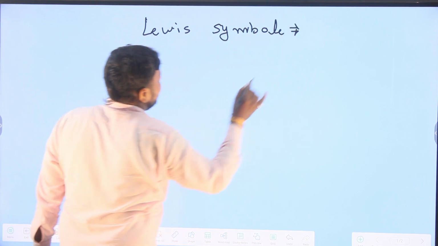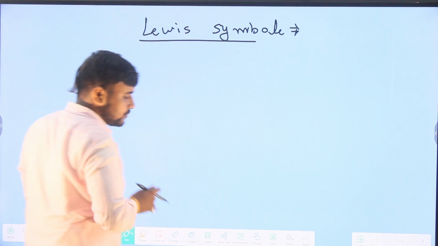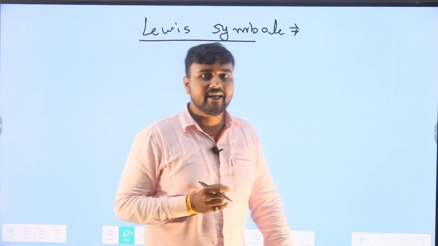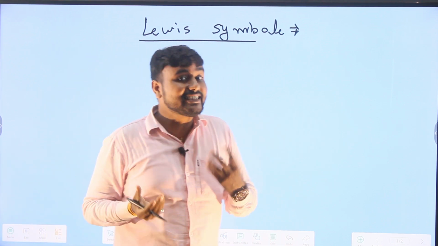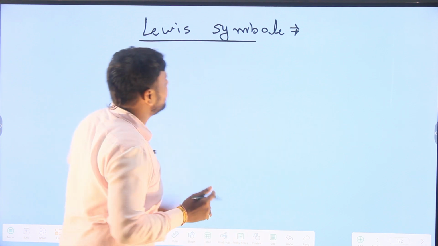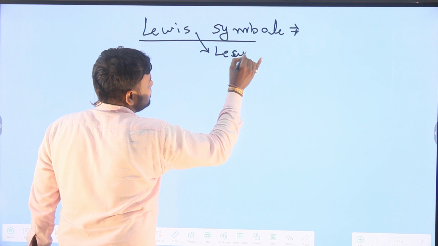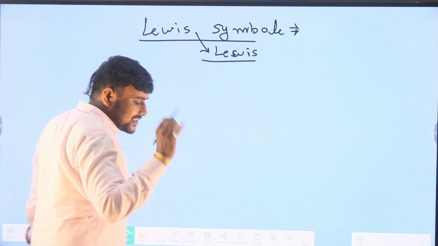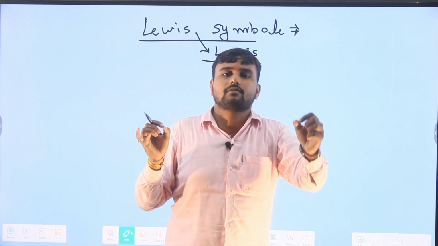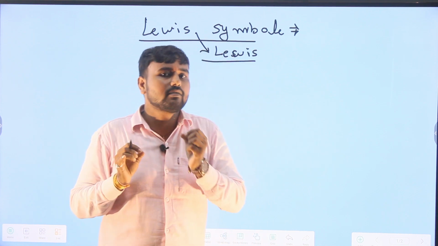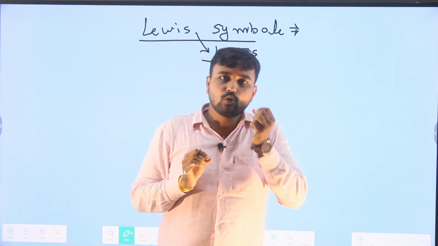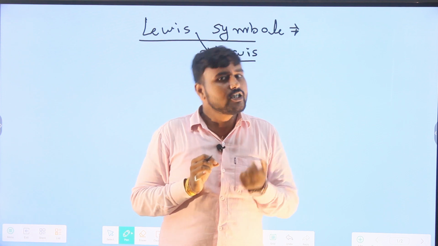Lewis symbols are also important terms used in the formation of chemical bonding, in the representation of valence electrons. What are Lewis symbols? G.N. Lewis was a scientist who proposed symbols to represent valence electrons, which are known as Lewis symbols.